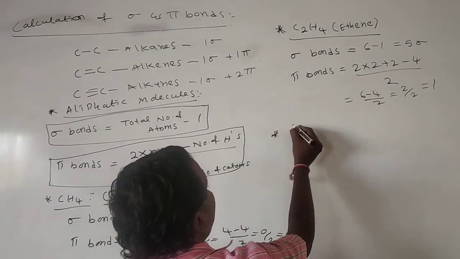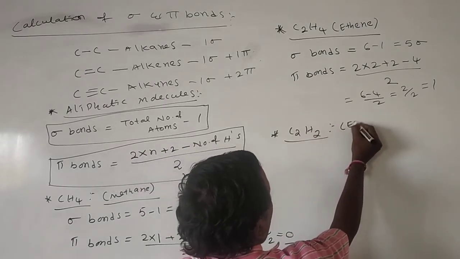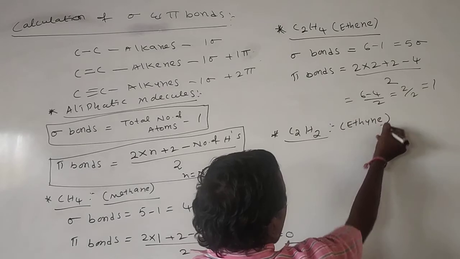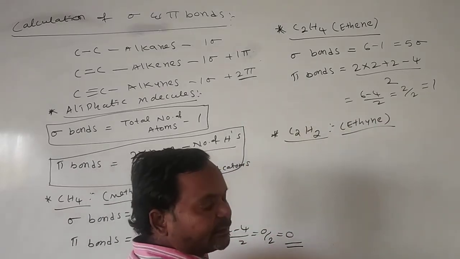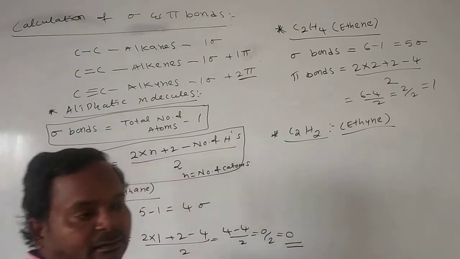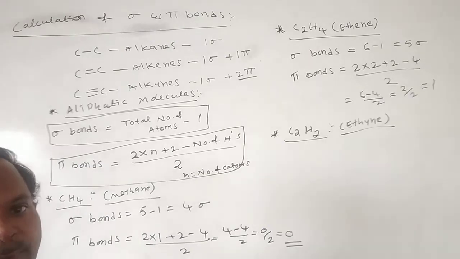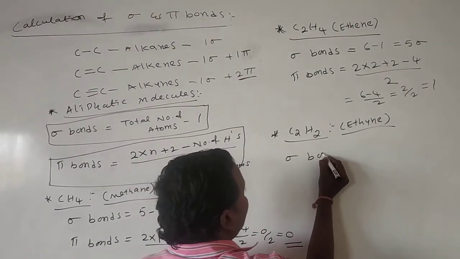Next, in continuation, see C2H2. This we call ethyne, an alkyne. In an alkyne, how many pi bonds are there? An alkyne has at least 2 pi bonds. You take any one, you will get the same answer.